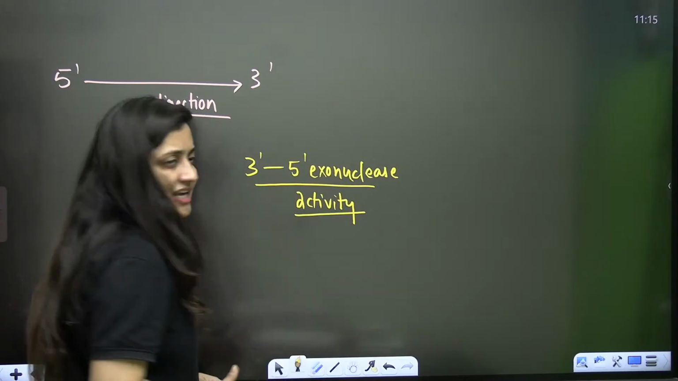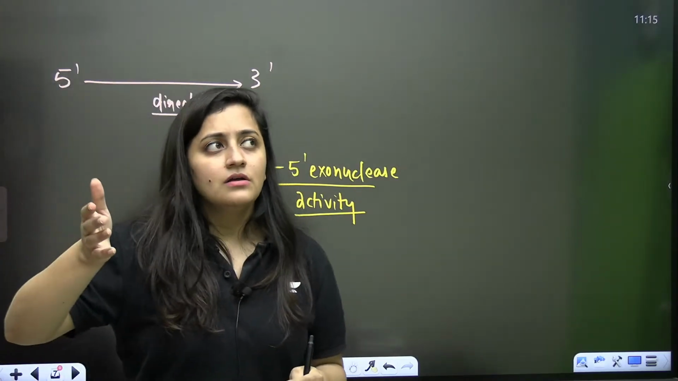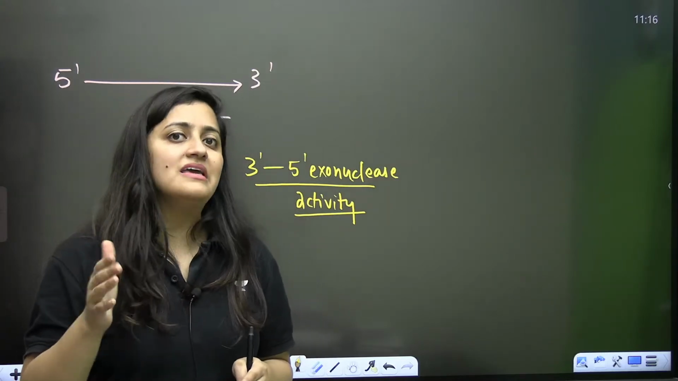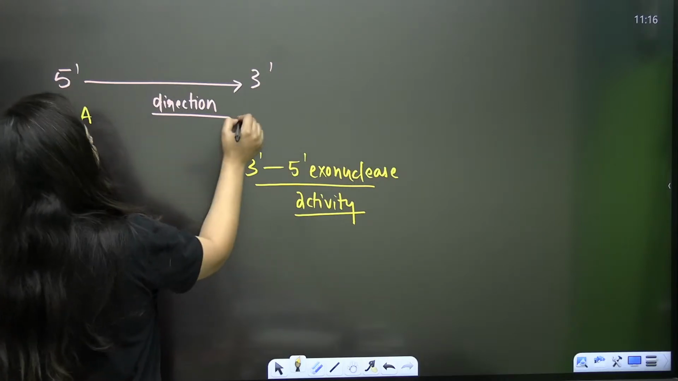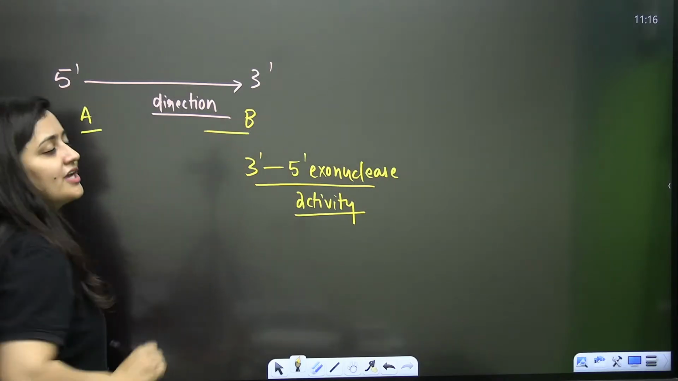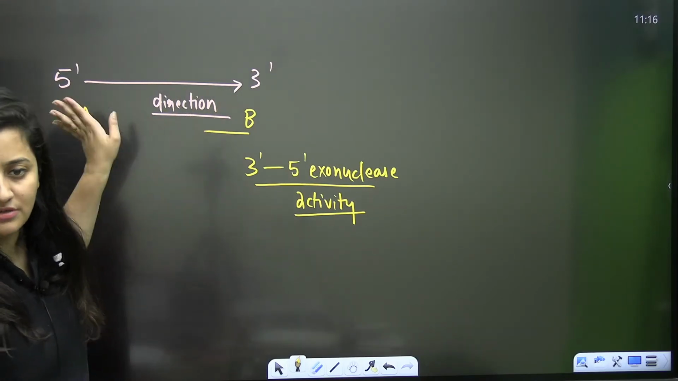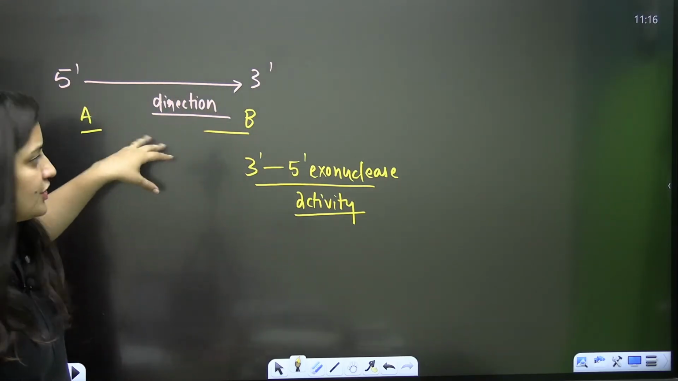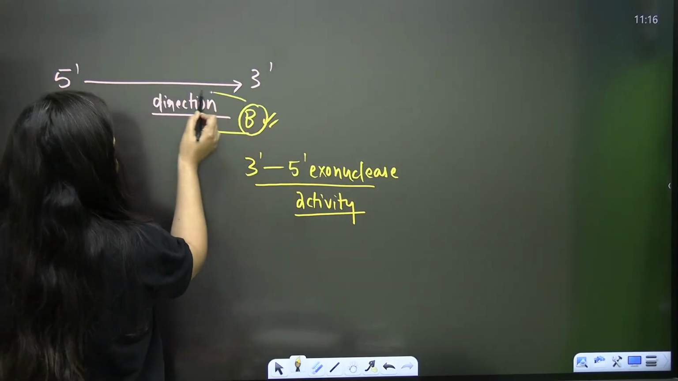Now imagine a process. You are making something in a proper direction. Let's say you're making something from point A to B and you have to cross check it. Let's say you are arranging your books from A to B and you have to cross check it. So what will you do? When you reach point B, you will come back like this.